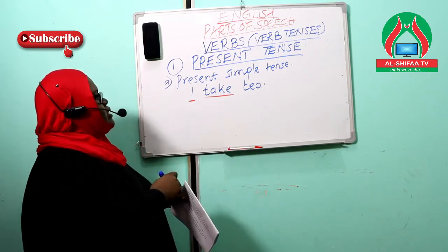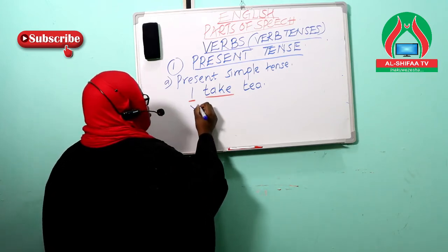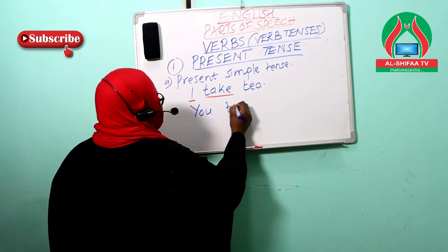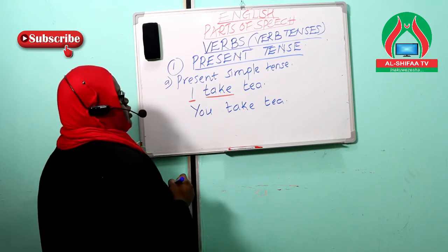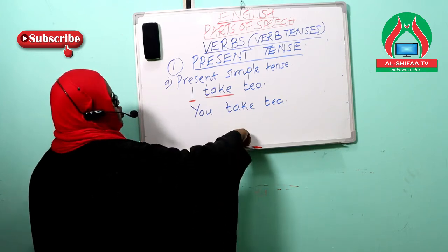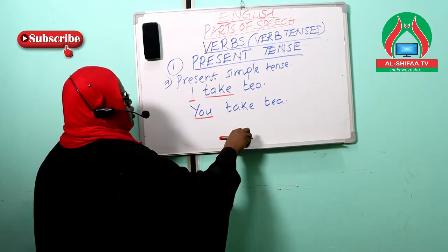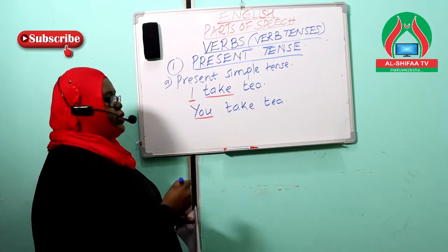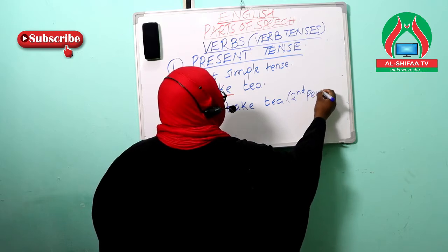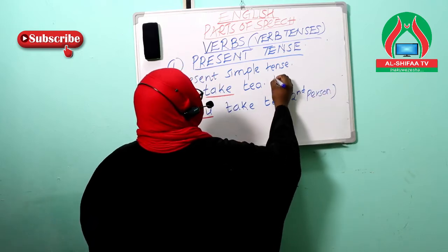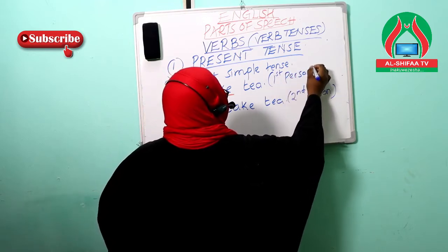Now let us look at the second person in a speech. How do you know this is a second person in a speech? For instance, you have a statement like, you take tea. I'm going to underline this word, you. So you'll see that this word you here represents the second person in speech, and here we have said that the I represents the first person.